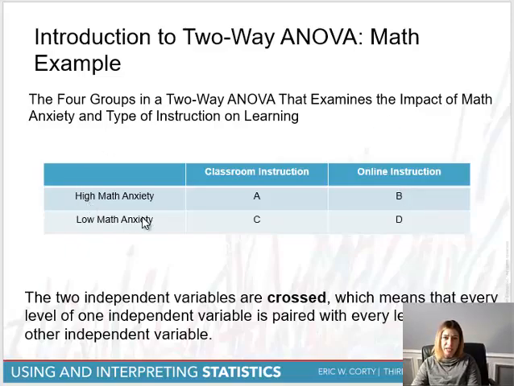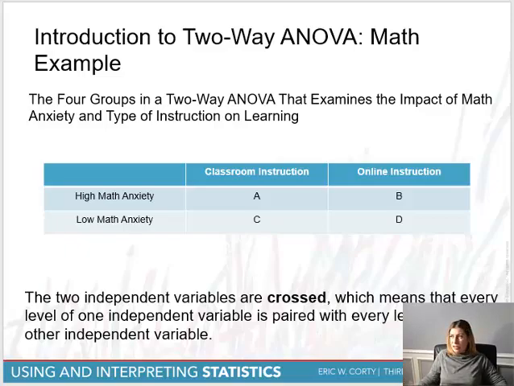It's going to help us understand relatively the contribution of anxiety alone on learning. It's going to help us understand relatively the contribution of classroom instruction alone on learning, and then it's also going to look at that interaction. Okay, that's what the multi-factor ANOVA does. And because of that, this multi-factor design is really more lifelike, because if we think about how research is trying to understand behavior, human behavior, and how we respond, our ability to learn is impacted by a variety of things.